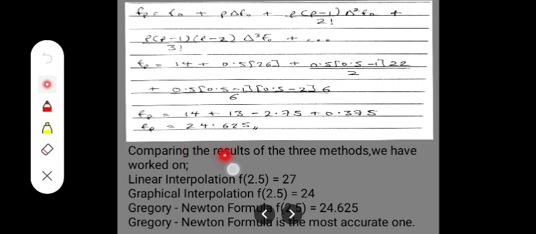Now, comparing the result of the three methods we have worked on, the linear interpolation f of 2.5 gives us 27. Using the graphical method, it gives us 24. And now using the Gregory-Newton formula, we got 24.625. And we can actually say that the Gregory-Newton formula is the most accurate one.